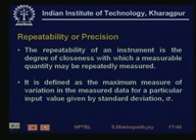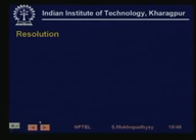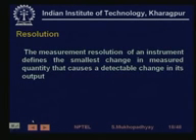So we go to the next one, which is resolution. It says how much of a change in input will actually cause a detectable change in the output. So what is the smallest change in the input? Can we detect a change of 0.1 degree centigrade, or can we detect a change of 0.01 degree centigrade? For example, if you have a clinical thermometer, then you cannot possibly detect a change of 0.01 degree centigrade or 0.01 degree Fahrenheit. Generally they are calibrated in terms of Fahrenheit. So that is the resolution.